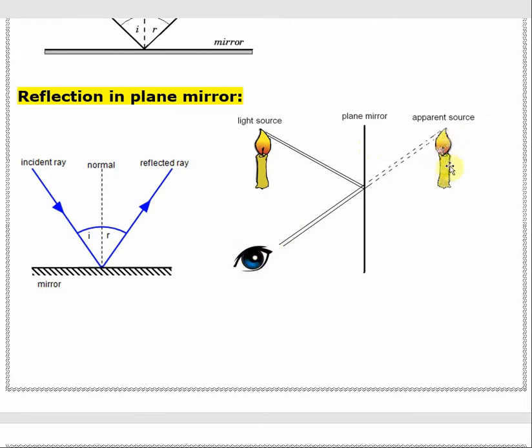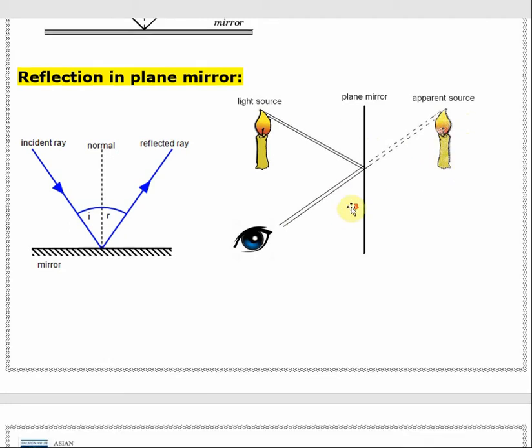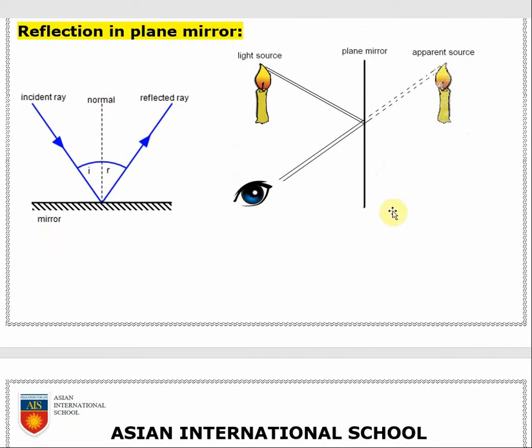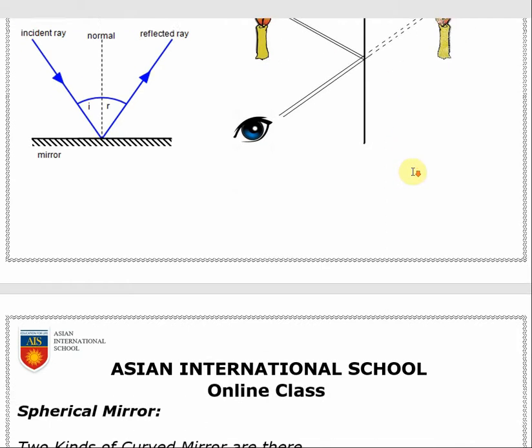So it's a virtual image, it's an upright image, an erect image, the size of this image is the same as this object, and the distance is also the same. Okay. So these are the properties that can be seen here in this picture.